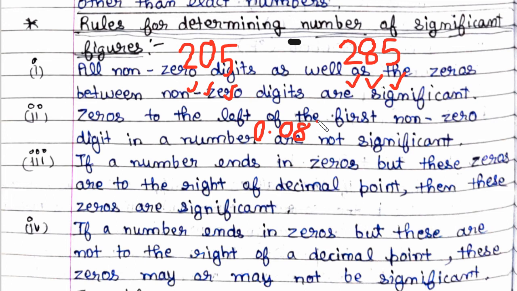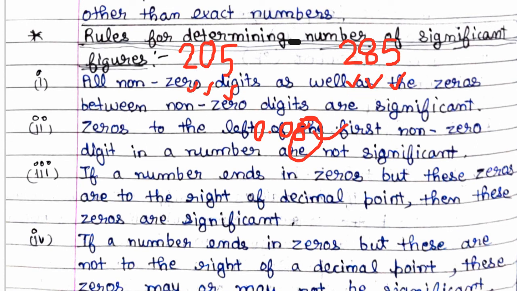Only this 8 is significant. So here there is only one significant figure. Now let us come to the next point. If a number ends in zeros, and these zeros are to the right of the decimal point, then these zeros are significant. Now let us take another example for this third point.